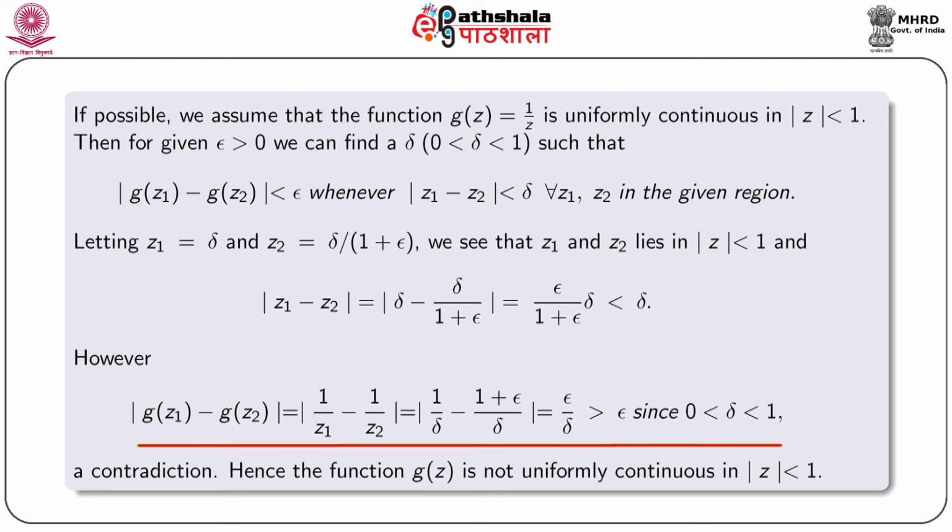However, modulus g(z1) minus g(z2) is equal to modulus 1 by z1 minus 1 by z2, that is equal to modulus 1 by delta minus 1 plus epsilon by delta, and that is equal to epsilon by delta, which is greater than epsilon because 0 is less than delta less than 1. So, this gives a contradiction. Hence, the given function g(z) equal to 1 by z is not uniformly continuous in mod z less than 1.